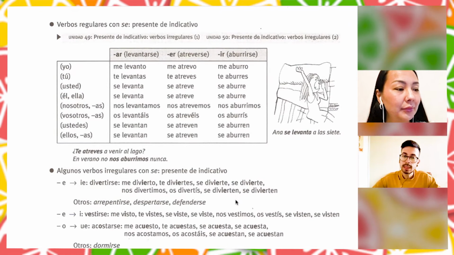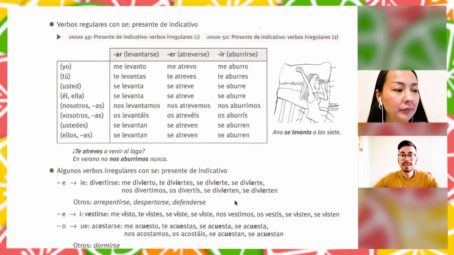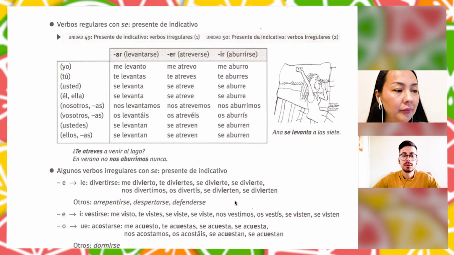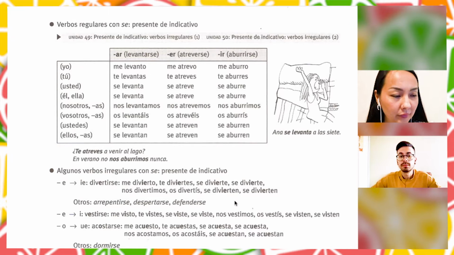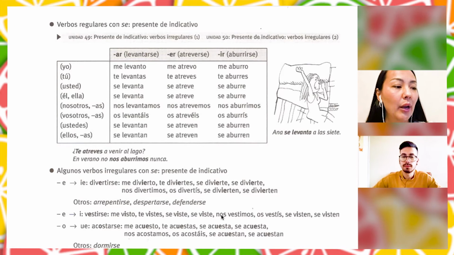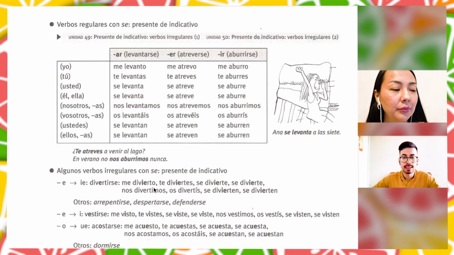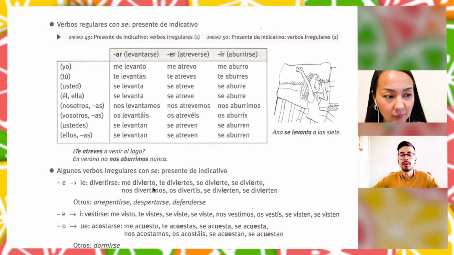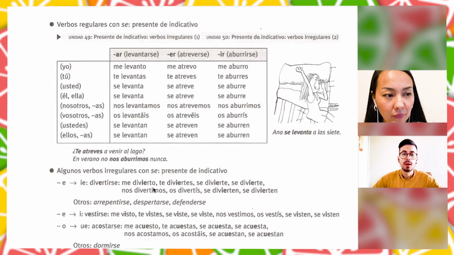Right. So we have when e changes to i. Vestirse, for example, to wear clothes. Me visto, te vistes, se viste. It's the same. So it's just e changed to i.